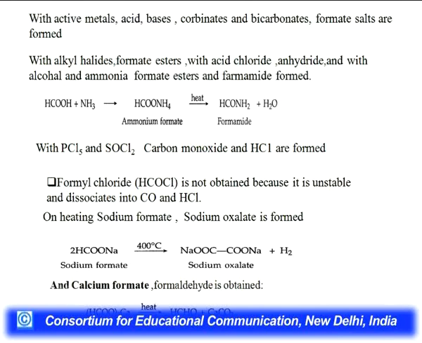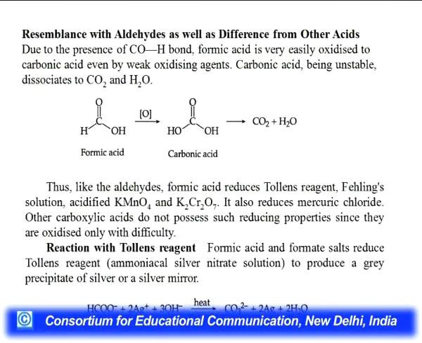I have already stated in that slide that formyl chloride is not obtained because it is unstable and dissociates into carbon monoxide and HCl. On heating sodium formate, sodium oxalate is formed, and with calcium formate, formaldehyde is obtained. Now, the resemblance with aldehyde as well as difference from the other acids. Due to the presence of the carbonyl hydrogen bond, formic acid is very easily oxidized to carbonic acid, even by weak oxidizing agents.